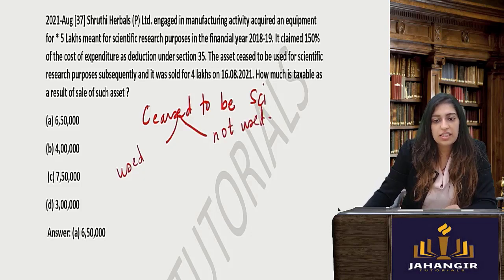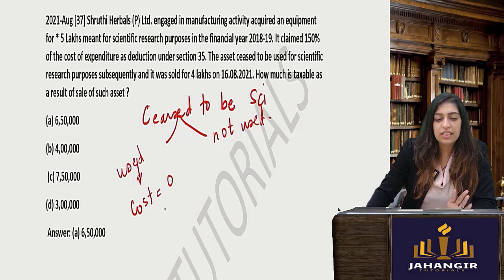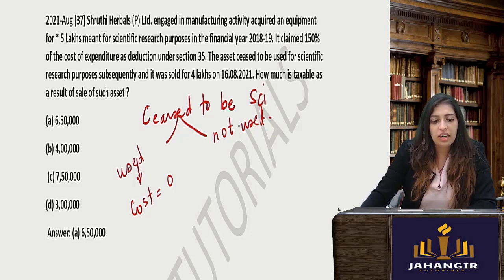So in this case, the asset ceased to be used for scientific purpose. So it was used earlier. In that case, your purchase price or cost price will be 0. So the entire amount of 4 lakhs, for which it was sold, will be taxable on sale of the asset. So here the answer should be 4 lakhs.